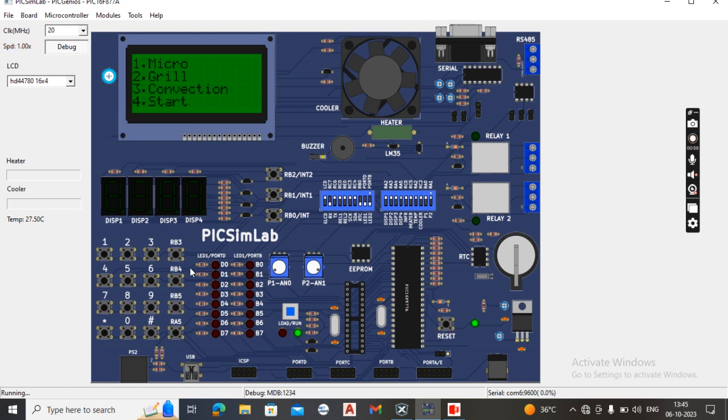By clicking the matrix keyboard 1, we can select micro mode. In this micro mode, it shows the set time.